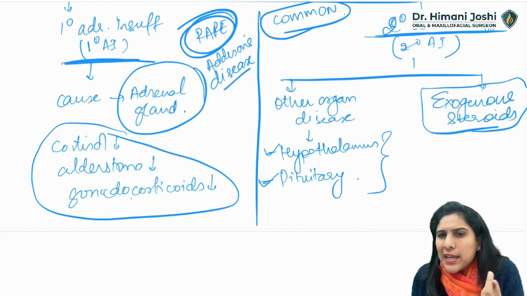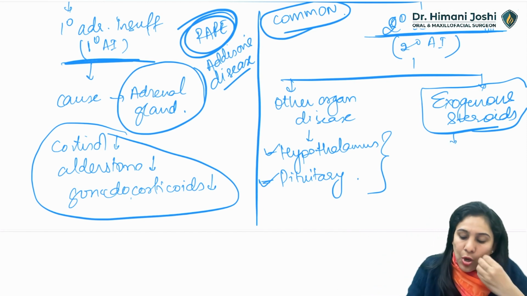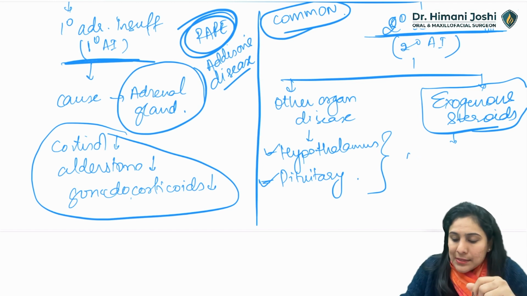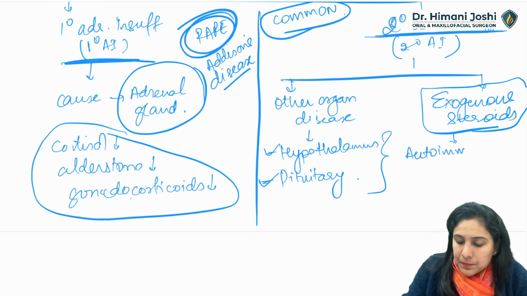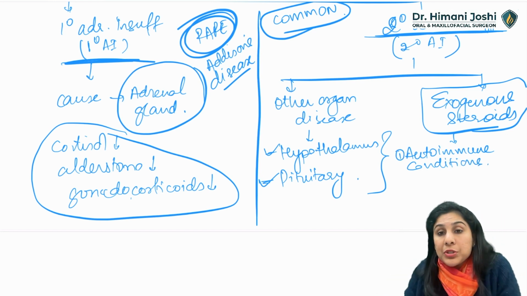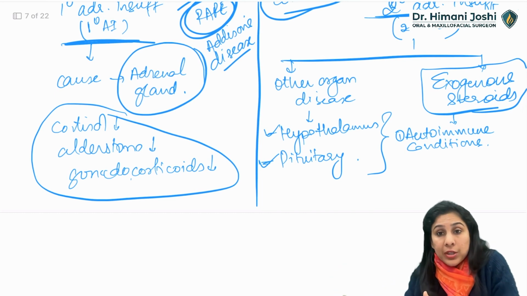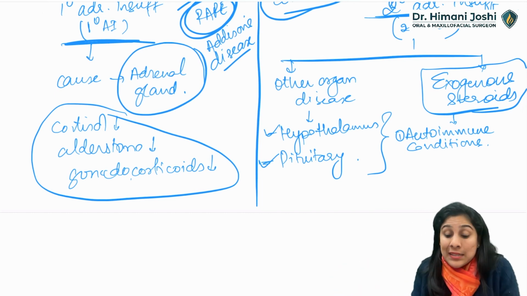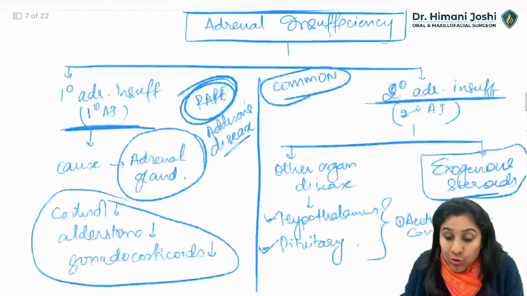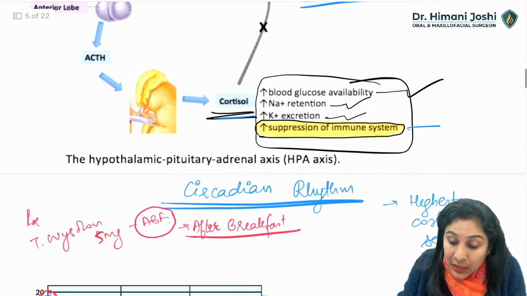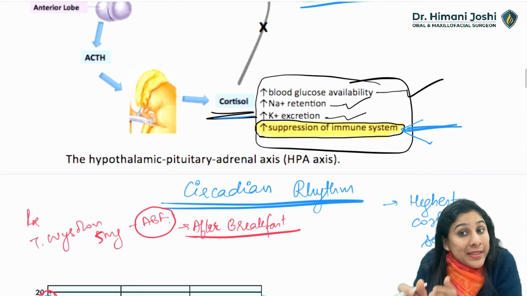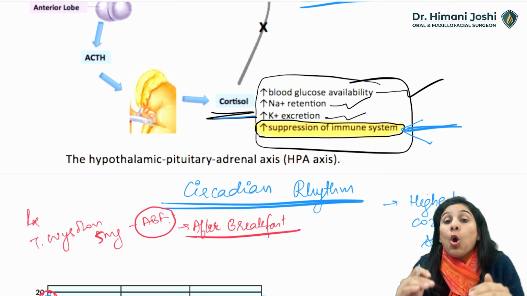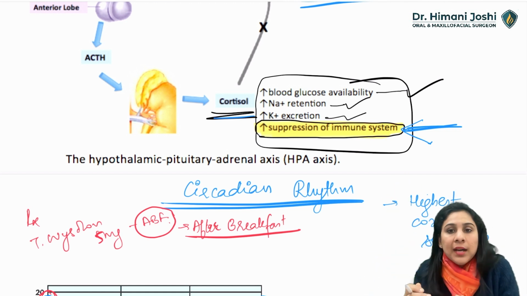Why will a patient take exogenous steroids? Most commonly for diseases like the autoimmune conditions like SLE or RA, whenever there is a connective tissue disorder or a rheumatological disorder. These are autoimmune conditions when the body's immunity is abnormally high. So like we have read that it reduces the immunity also. So for this purpose, we give steroids so that the autoimmune problems are under control.